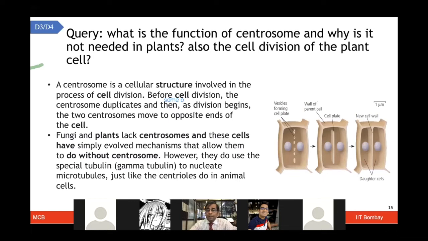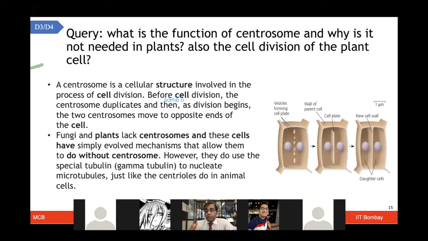This question will be better addressed when I speak to you in the next class about cell cycle and cell division, where we'll talk about animal and plant cells. But just to keep this very brief, in fungi and plants there is a lack of centrosomes, and they have evolved different mechanisms to overcome this gap.